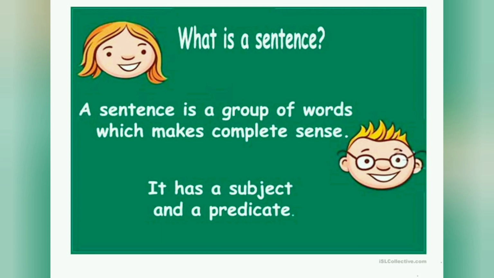Write it in your notebook. Give it a heading, what is a sentence, and below that note down its description. A sentence is a group of words which makes complete sense.